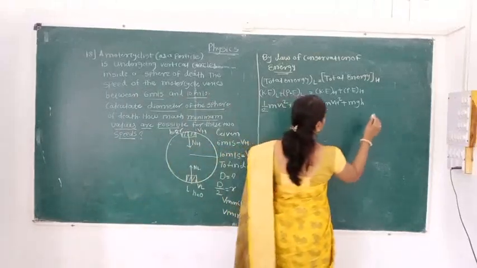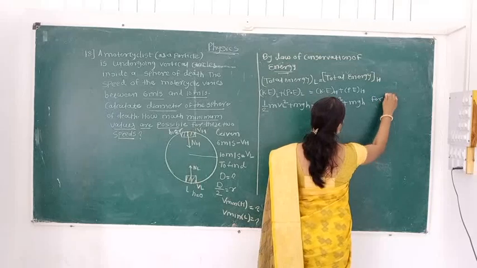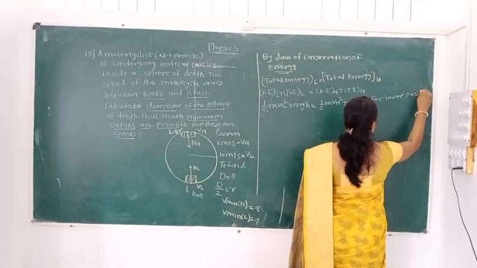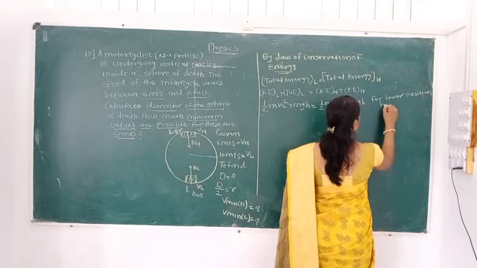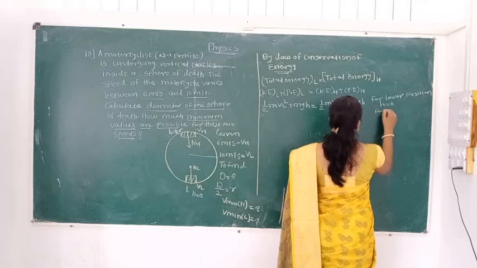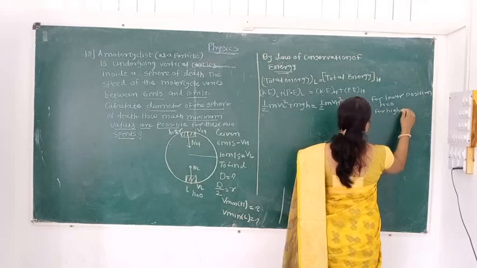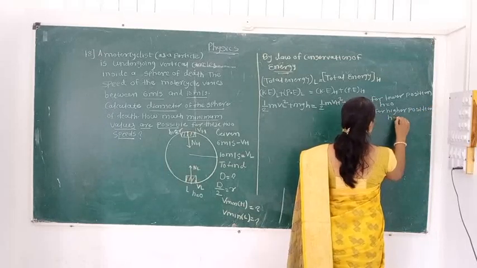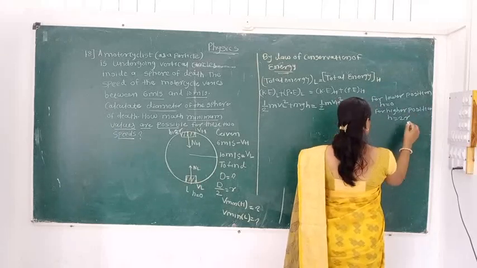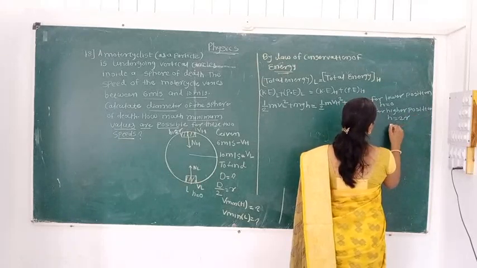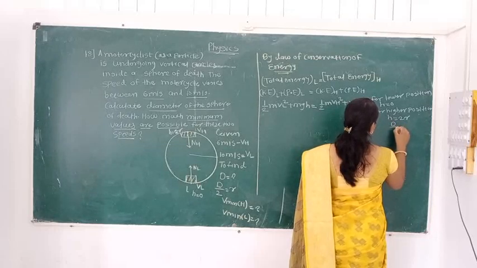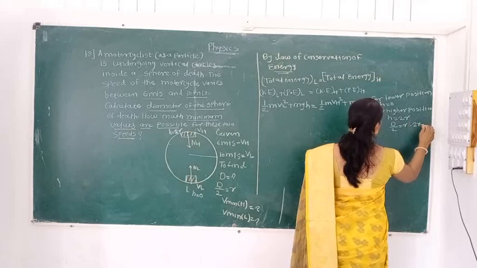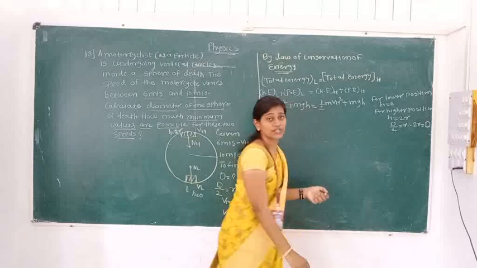Here we have to do the substitution. For the lower position, h is equal to 0, and for the higher position, h is equal to twice r. Similarly, here we know d divided by 2 is equal to r. Therefore, 2r is nothing but d, the diameter of that sphere.